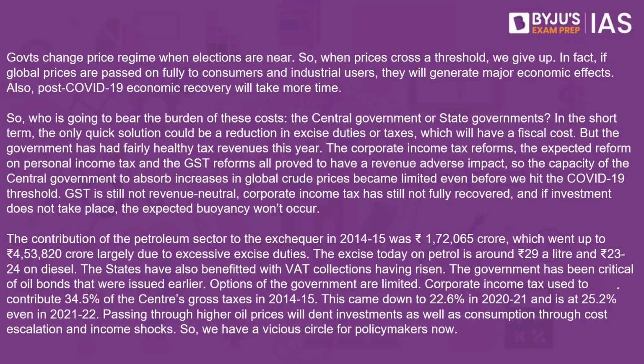However, the authors are saying that the government cannot now afford to go back to 100% market formula. Why? They are saying that we are in a situation where the COVID-19 recovery has not happened 100%. We are in a situation where consumption of people has not increased and the economic recovery is still very, very slow. Thus, the government must artificially interfere in the oil prices for some time.